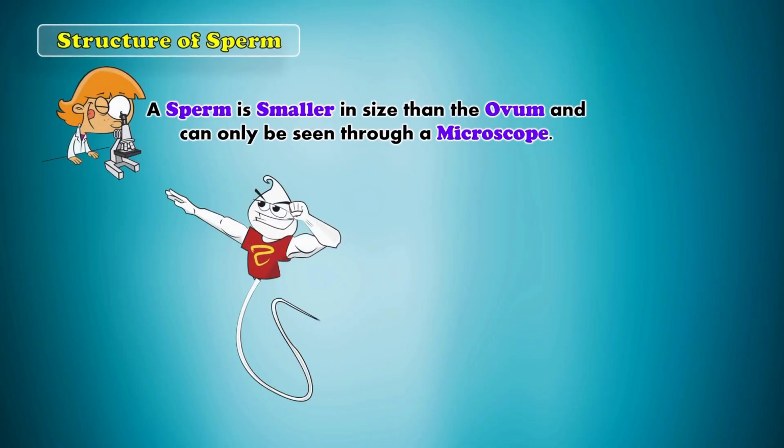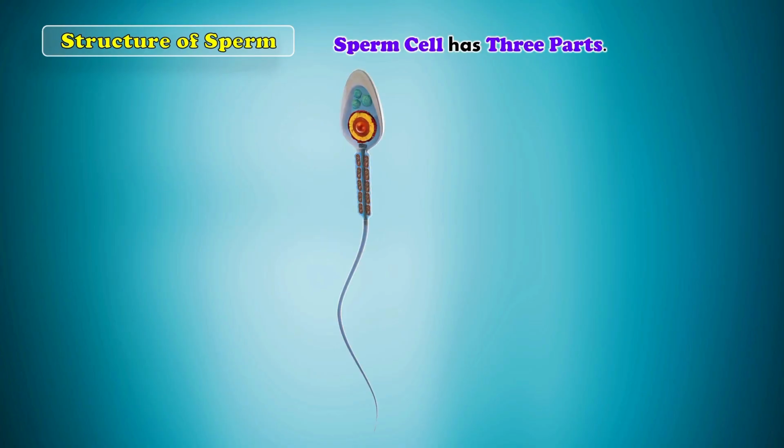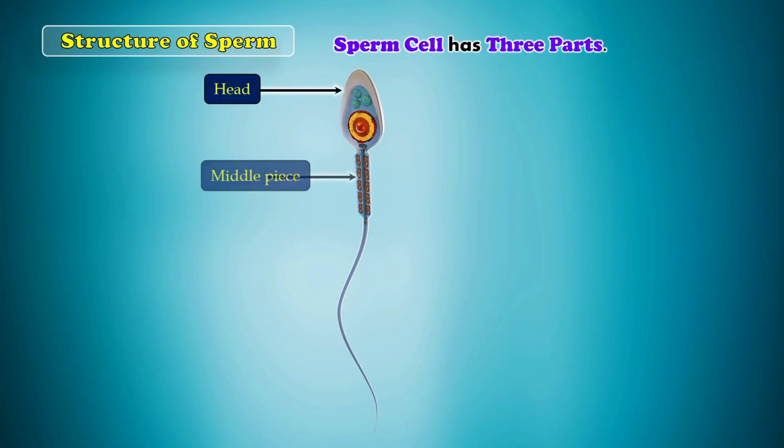Now, let us learn about the structure of a sperm cell. A sperm is much smaller than the ovum and cannot be seen with our eyes. It can only be seen under a microscope. A sperm cell has three main parts: the head, the middle piece, and the tail. The head contains the nucleus, which carries the father's genetic information.